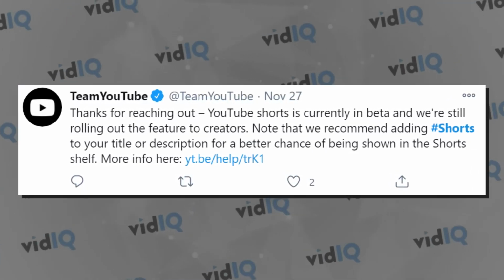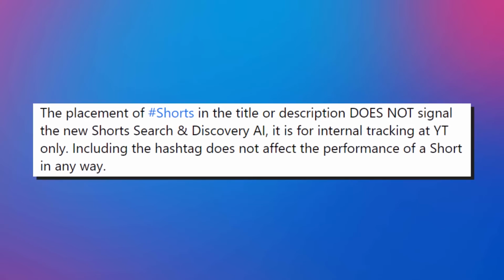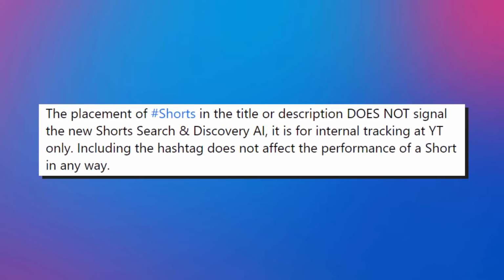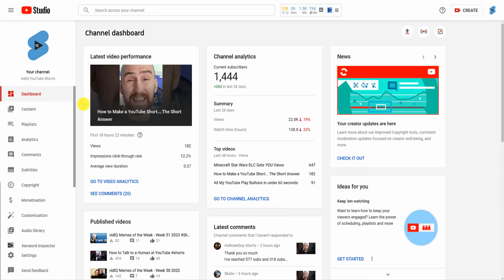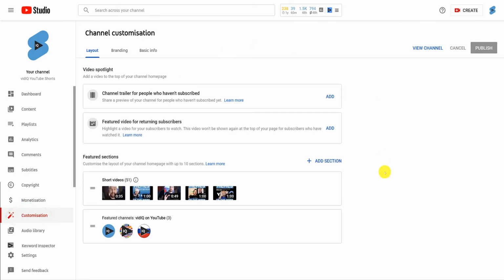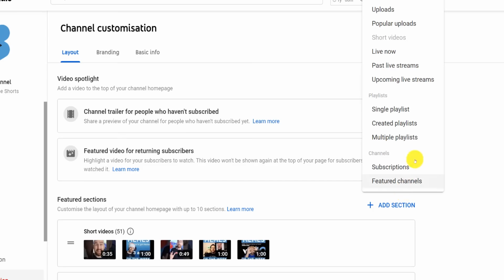The primary goal seems to be internal tracking of content, allowing you to gauge your performance effectively. To ensure your videos are recognized as Shorts, utilizing the customization features in YouTube Studio is essential. This tool not only enhances organization but also improves the visibility of your short videos, empowering you as a creator.